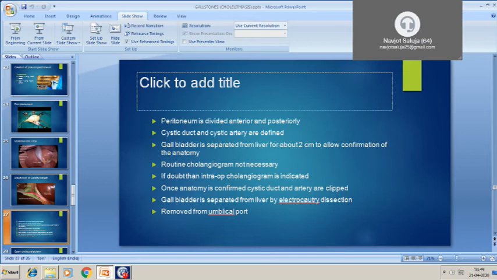So once the anatomy is confirmed, cystic duct and artery are clipped, gallbladder is dissected by electrocautery from the gallbladder bed, and it can be removed from the umbilical port.